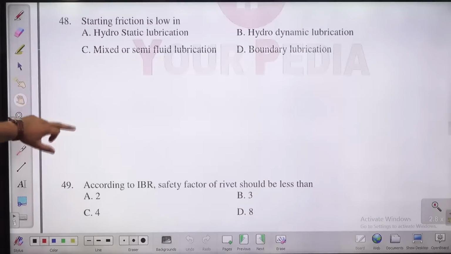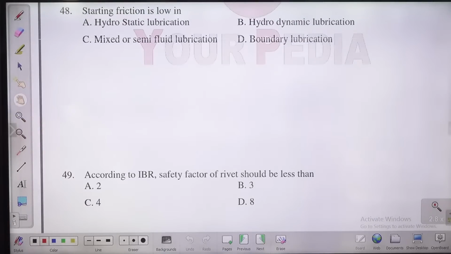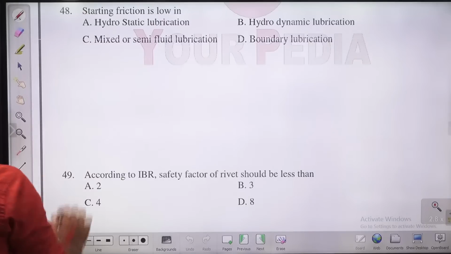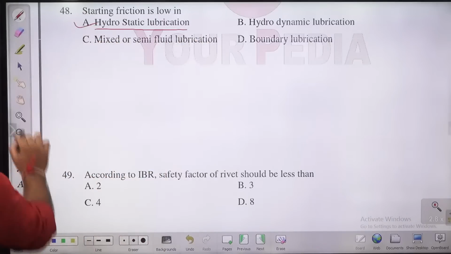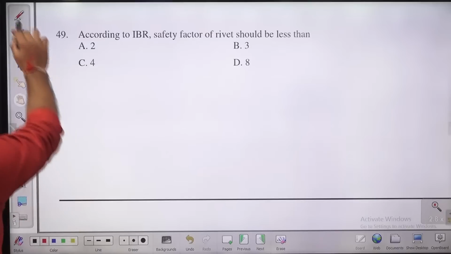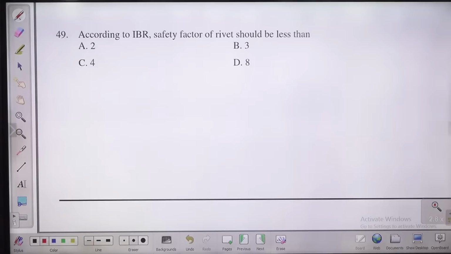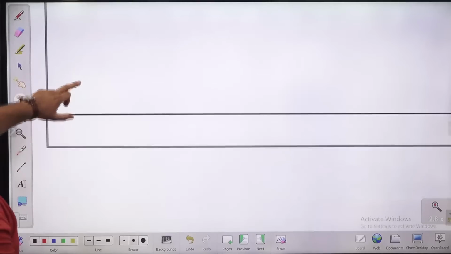Question number 48, 49. So starting friction is low in case of hydrostatic lubrication. Now again, this is a kind of factual question you need to remember. According to IBR, the safety factor of a rivet should be less than 4. Some questions, you can skip them in the examination if you are not getting them. Otherwise you need to remember. According to IBR, the safety factor of a rivet should be less than 4. C is the answer for this question.